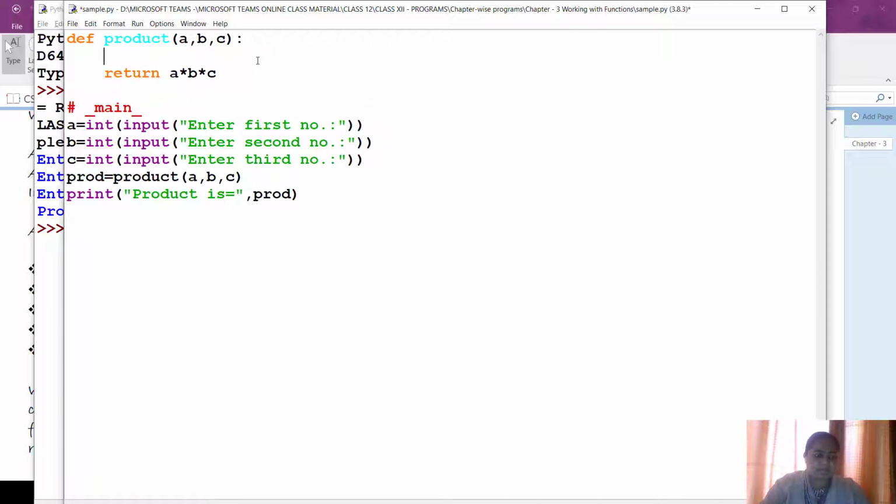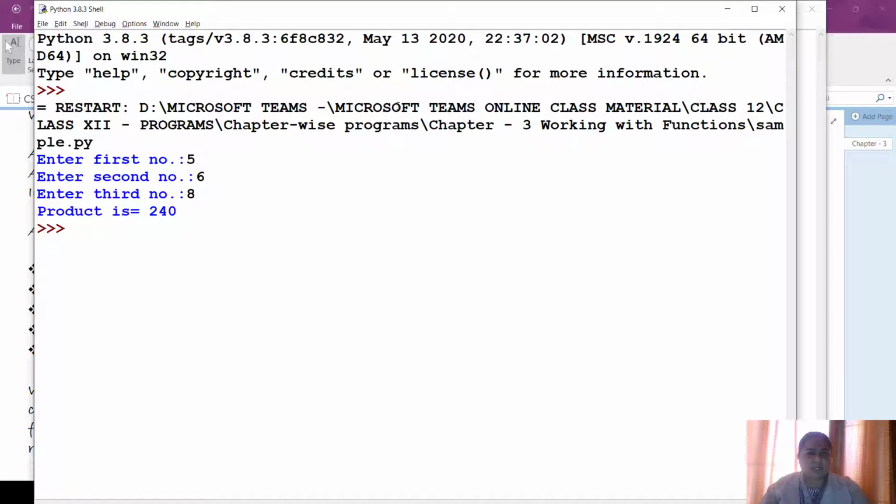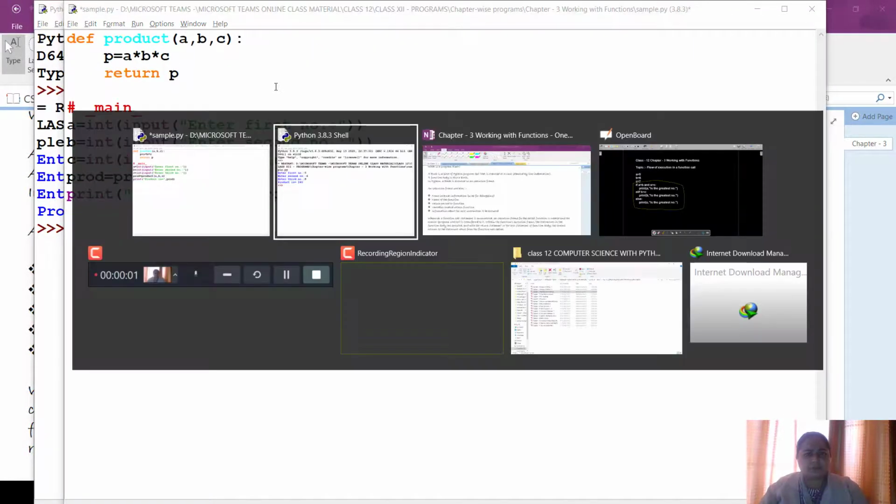Like for example, if I had written it like this, in this case, P is an internal variable which is created within the vicinity of this function, and it contains a return statement. So all these things are there. So an execution frame of this function product will contain all these necessary things. So the program control switches between the execution frames.